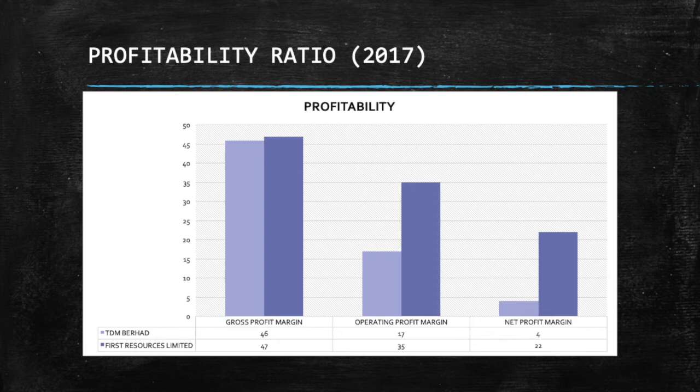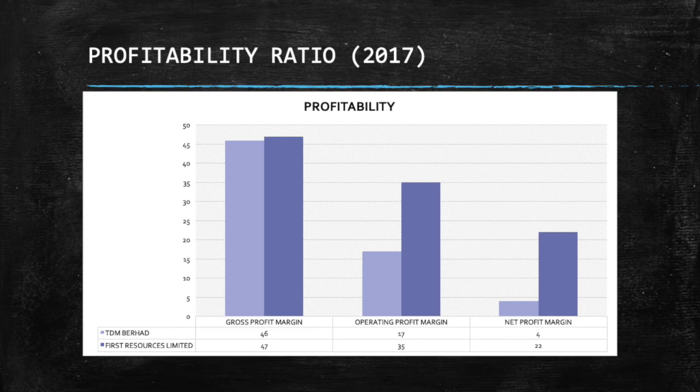For TADM Berhad Company, the gross profit margin indicates 46% for every ringgit of revenue the company is earning. Additionally, the operating profit margin also indicates 17%, meaning that a net profit of 0.17 is made on each ringgit of sales. Next, the net profit margin indicates 4 ringgit net income per 100 ringgit of revenue.